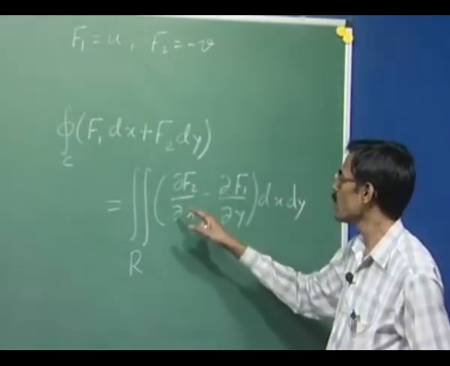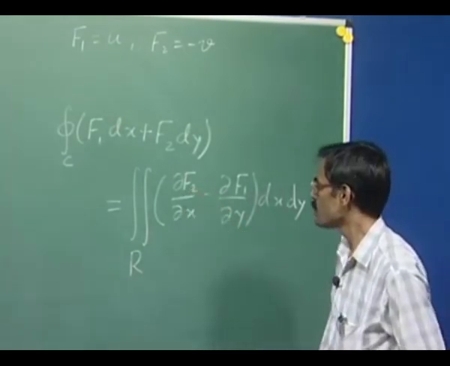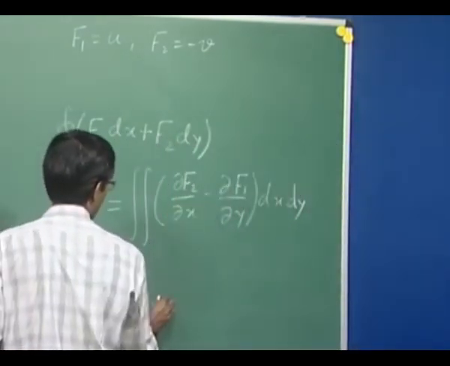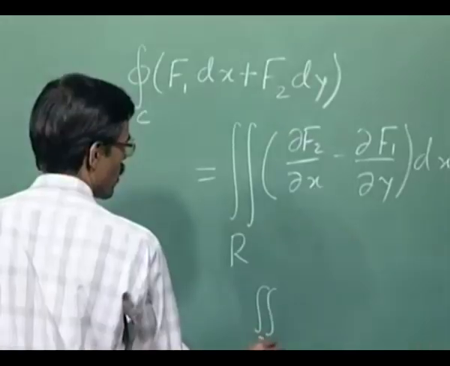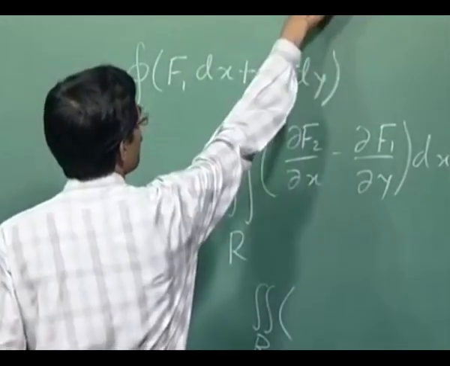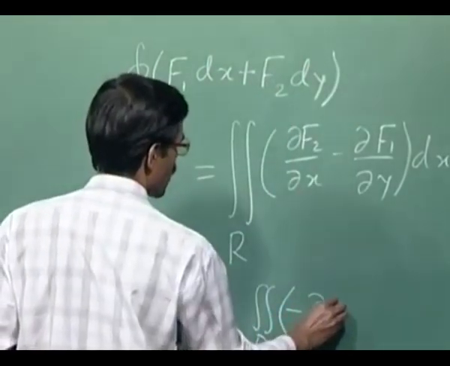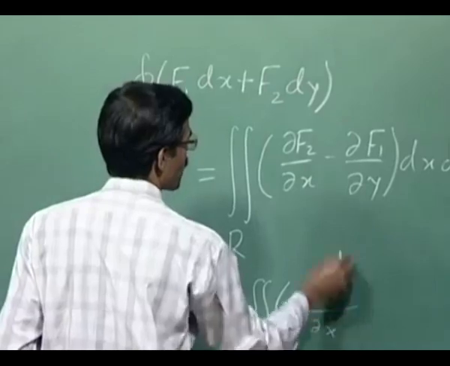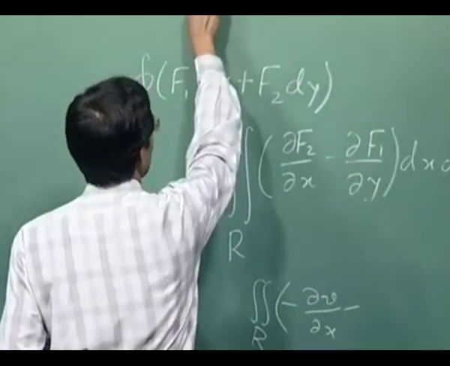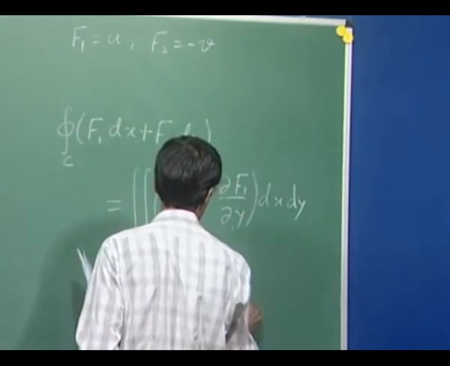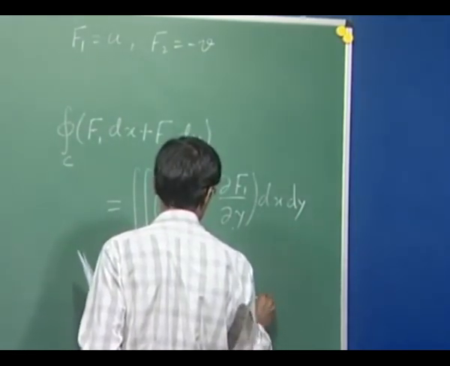on the right side we will have del f2, so minus del v by del x, minus del f1 by del y. f1 is u, so we will have minus del u by del y.